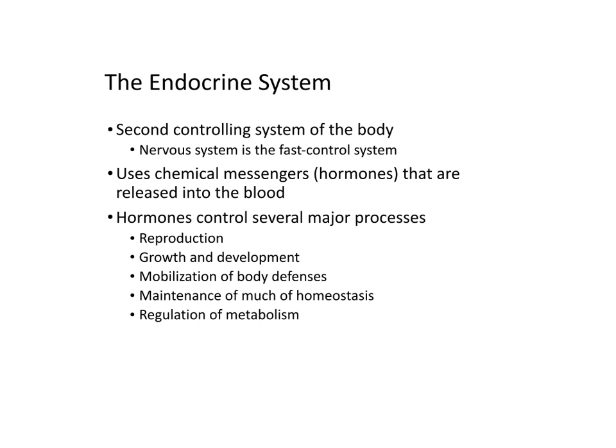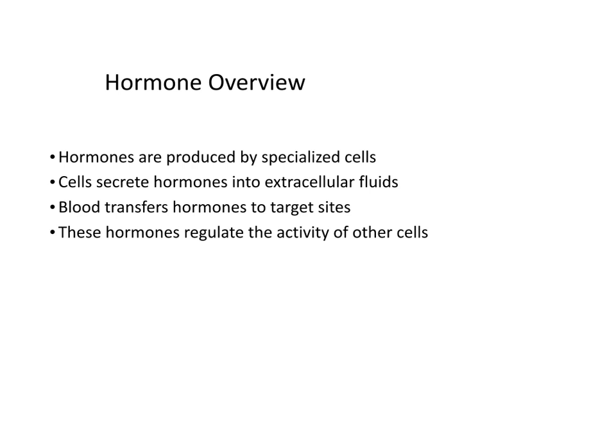Hormones control several major processes. Those processes include reproduction, growth and development, the mobilization of body defenses in the immune system, maintenance of much of homeostasis, and the regulation of metabolism. A hormone is a chemical, and they're produced by specialized cells that are usually in structures we call glands. Cells secrete hormones into the extracellular fluid so that they escape the cell, and then they can work on target cells. They usually travel through the bloodstream, and the hormones regulate the activity of other cells. So one cell secretes a chemical that impacts the activity of a different cell.